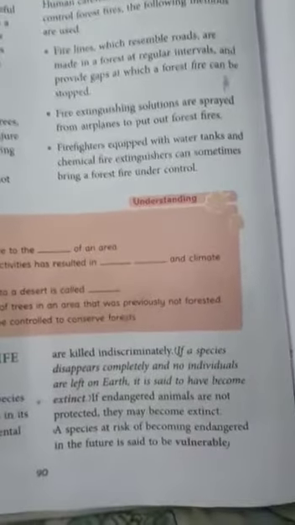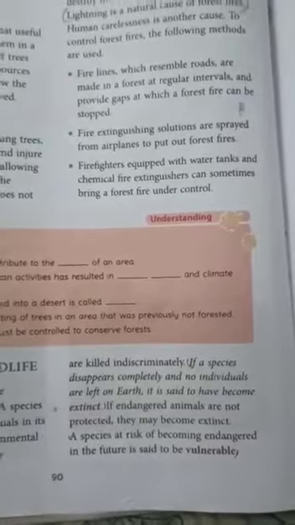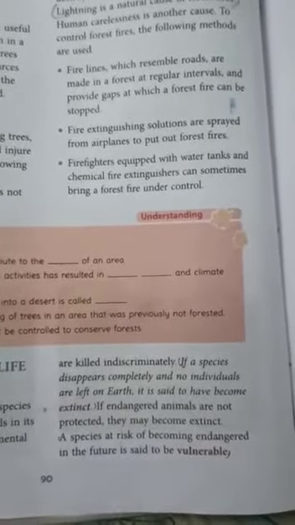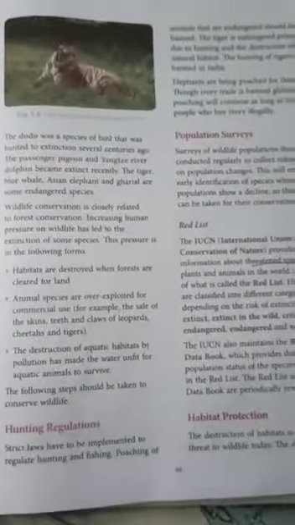And extinct means what? Some species completely disappear. No individuals are left on this planet. They are called extinct. And vulnerable species are those species which have a high risk of becoming endangered. Now, we have to maintain some hunting regulations, and we have to go for population surveys. We have to go for habitat protection and all.